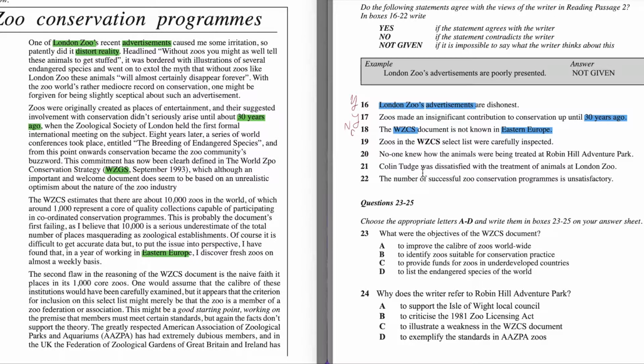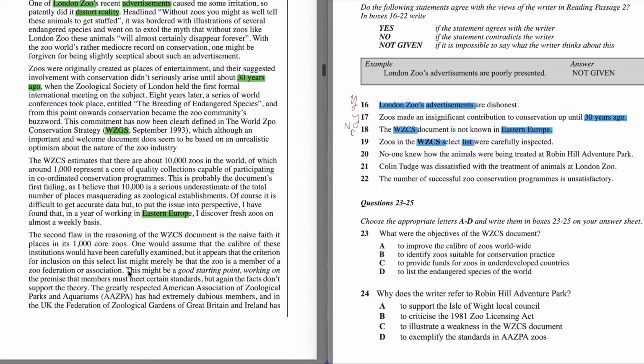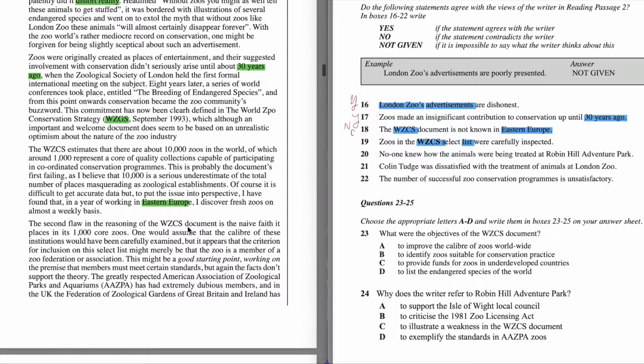Question number 19. Zoos in the WZCS select list were carefully inspected. Again, this is about this program and about the list, and whether they were carefully inspected. So we scan further to try to find any information about the list. Here in the following paragraph, they continue the idea of the WZCS document, and they mention the list.